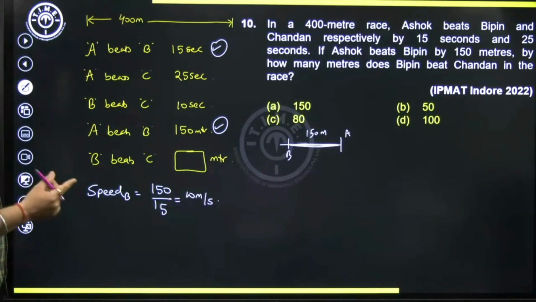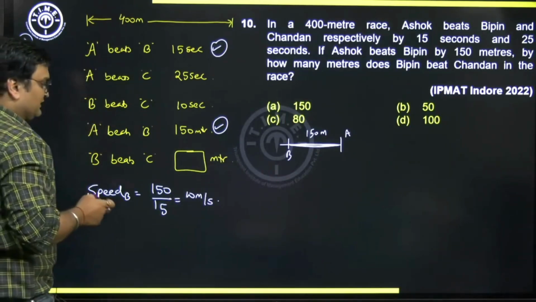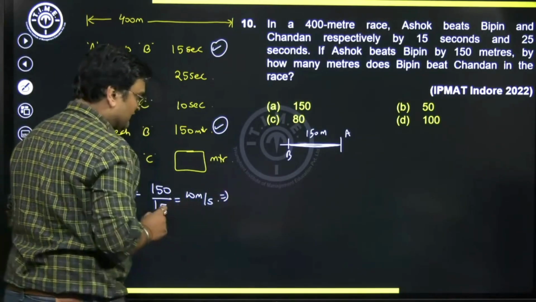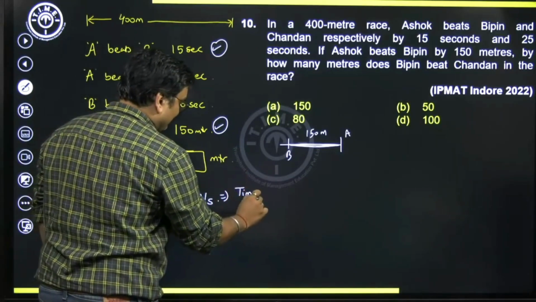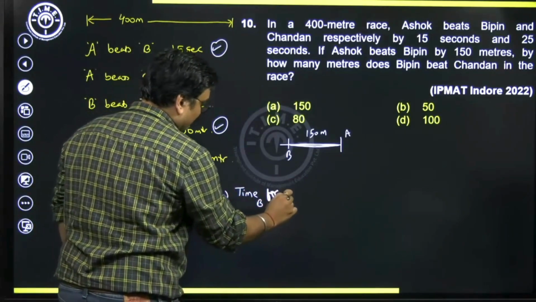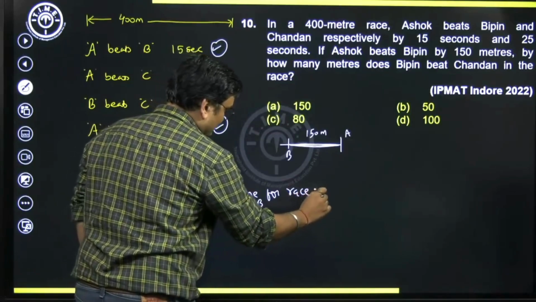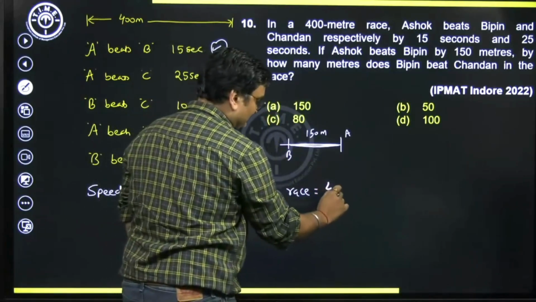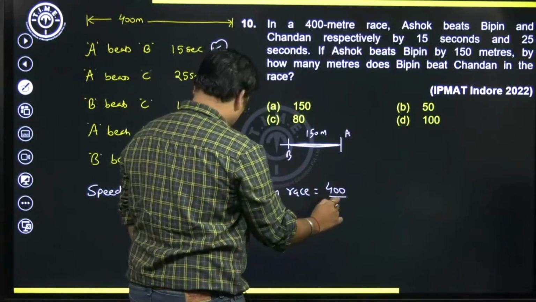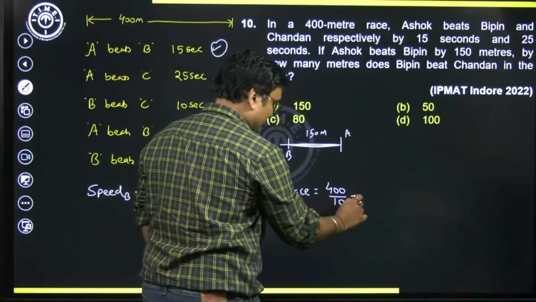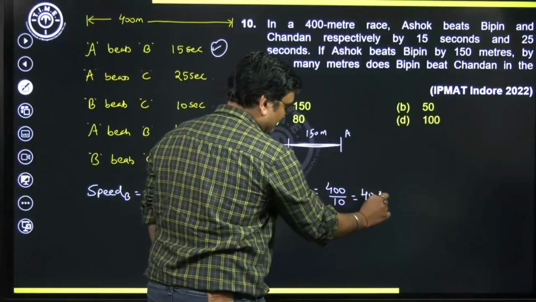So speed of B is going to be 10 meters per second. That further means the time taken by B for the race of 400 meters is going to be how much? Distance to be run, and what is the speed? 10 meters per second. So 40 seconds.